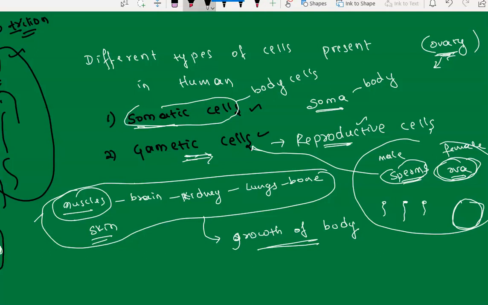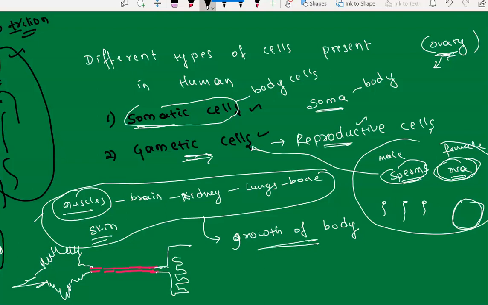How does our neuron cell look? Let's see this. The neuron cell has an axon, an axon-like structure, and at one end we have a dendrite structure. You will study about this in your higher classes, cleanly in 10th class. This dendrite extends into the axon, and at this end we have nerve endings. This is how our neuron looks.